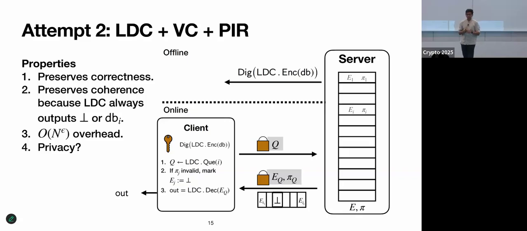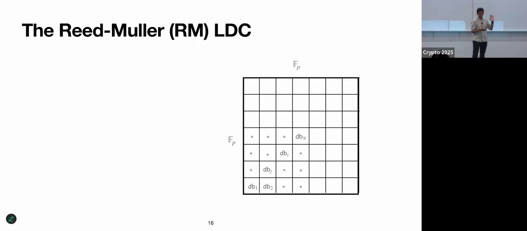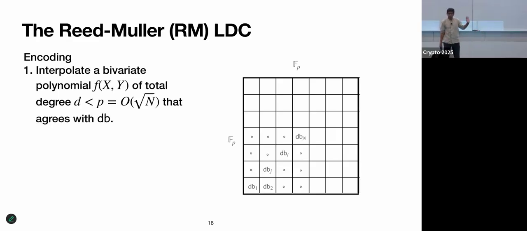Okay, all right, so I promised this would improve upon privacy, so let's try to take a look at the privacy of this construction, and we'll focus on one particular LDC, namely this Reed-Muller LDC. Okay, so to encode a Reed-Muller code word, we'll consider the bivariate case. You can generalize to multivariate. Bivariate is easier because I can draw a square.